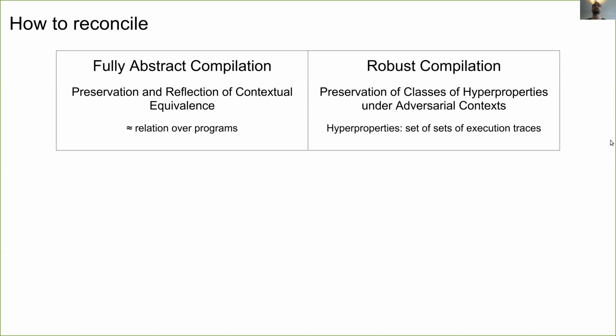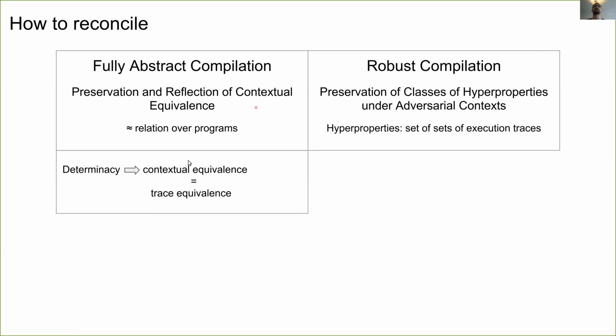As a first step, we put ourselves in a setting in which contextual equivalence, that is a relation over programs, can be expressed in terms of execution traces that are instead collected by hyperproperties. So from now on, we will assume that the source and target language don't come with internal non-determinism.